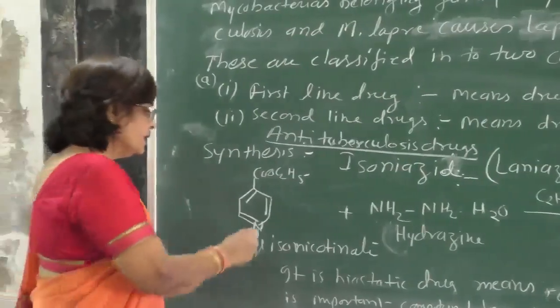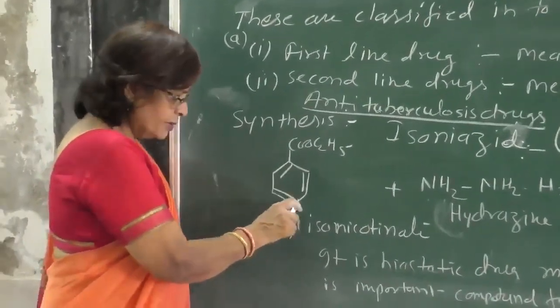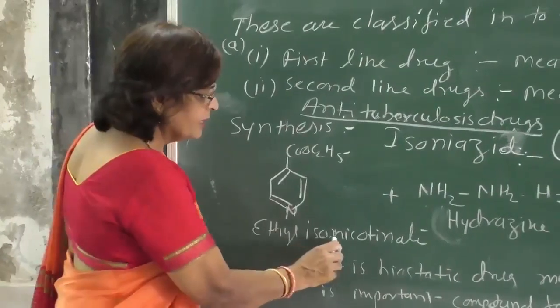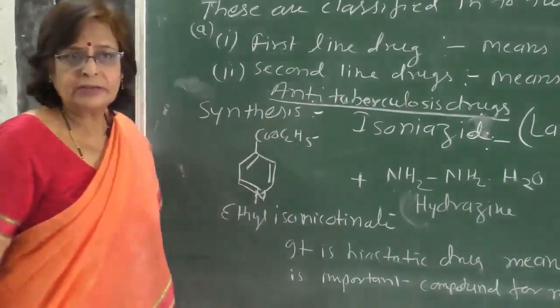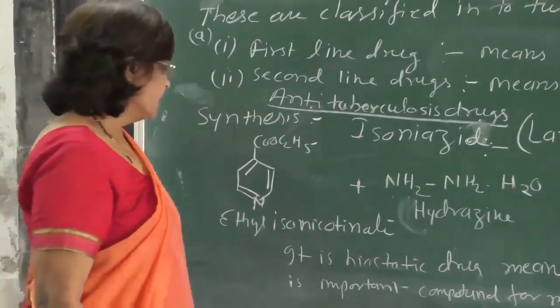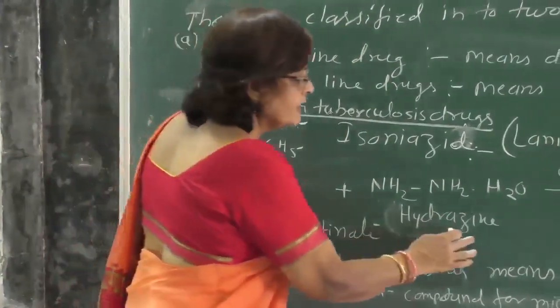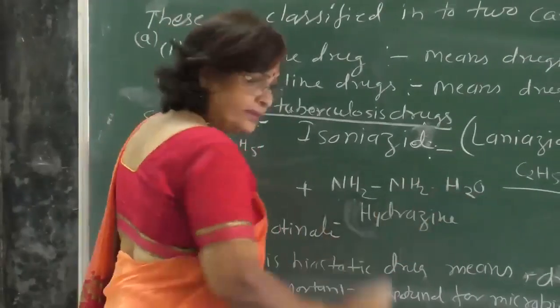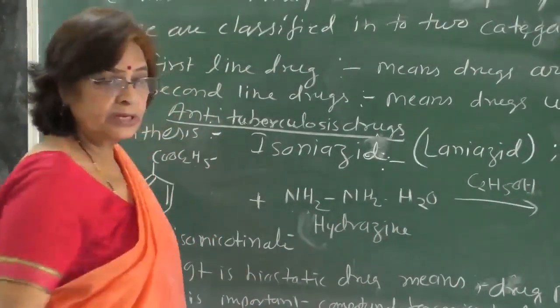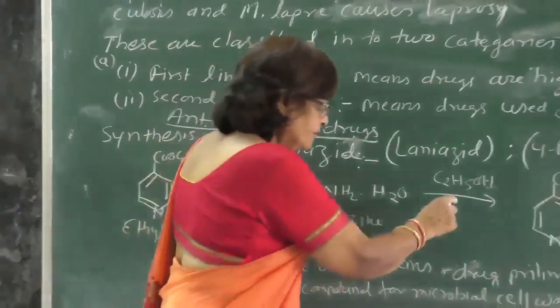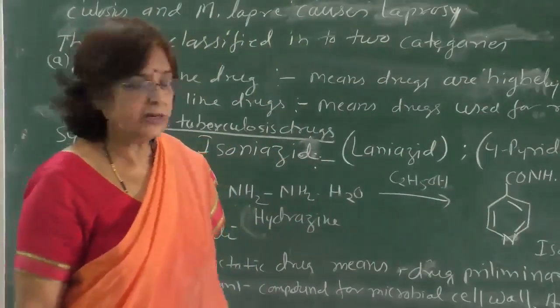Now, the next step is synthesis. In synthesis, our starting compound is ethyl isonicotinate. This is nicotinic acid, the ethyl derivative of nicotinic acid. The iso derivative is here, and this is hydrazine. It is hydrated. So hydrazine reacts with this nicotinate, and in the presence of alcohol, this reaction goes on.